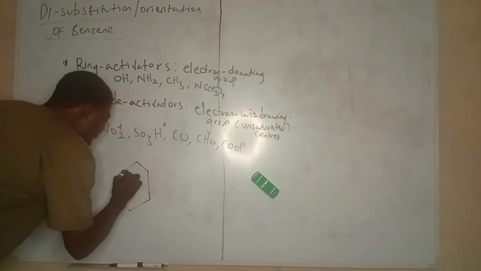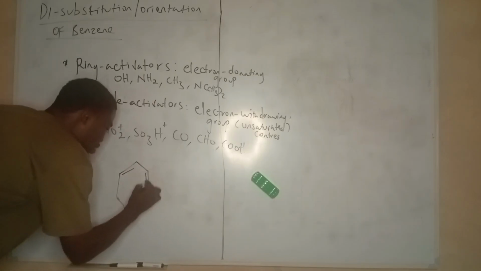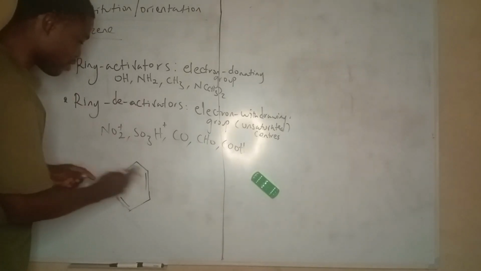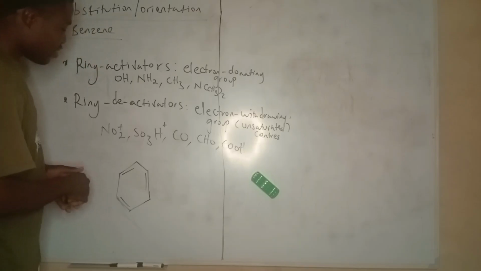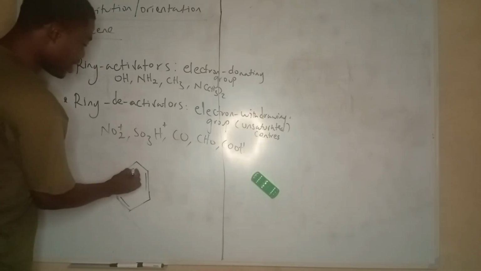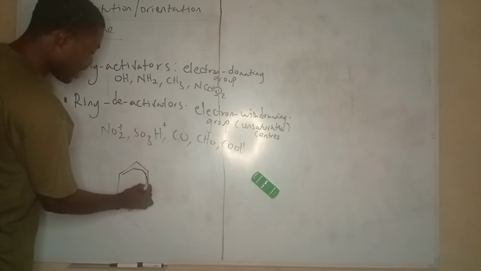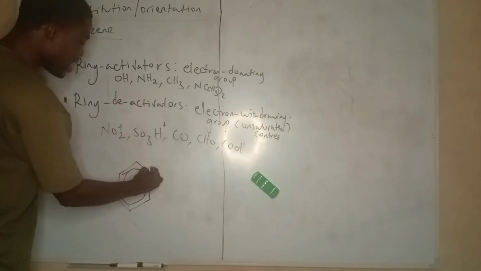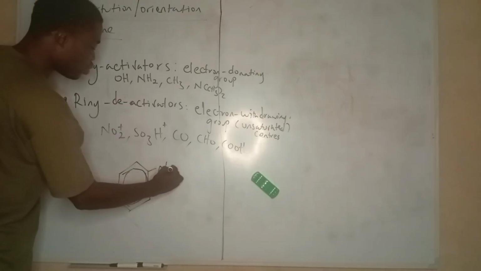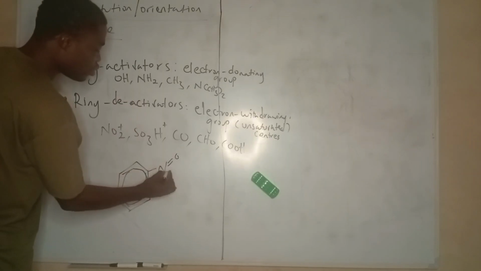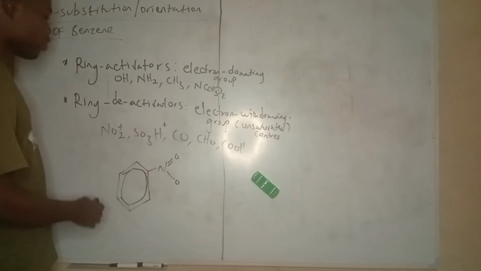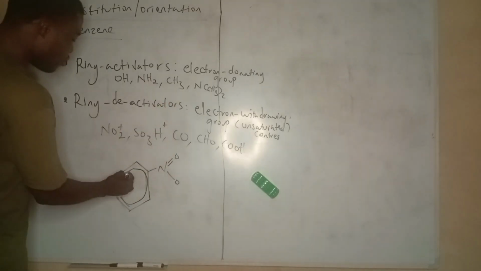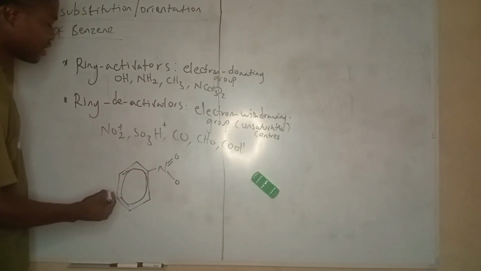Usually now I have the benzene structure. Back to the start of our video. Now, this benzene ring is usually, I told you, the electrons are delocalized. Okay. Let's say I have NO2 on this benzene. So obviously there will be resonance, where the double bond moves. Now what happens in this benzene?